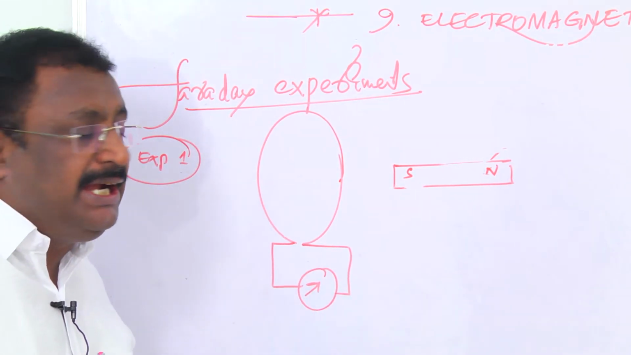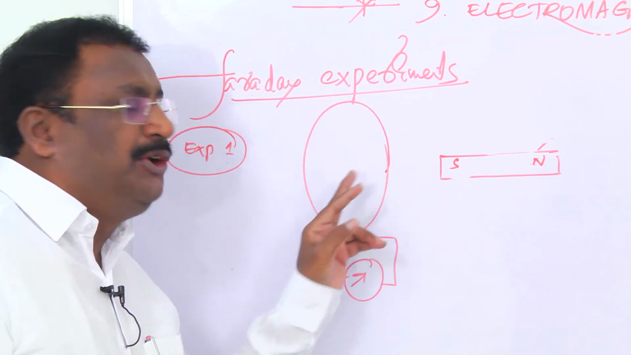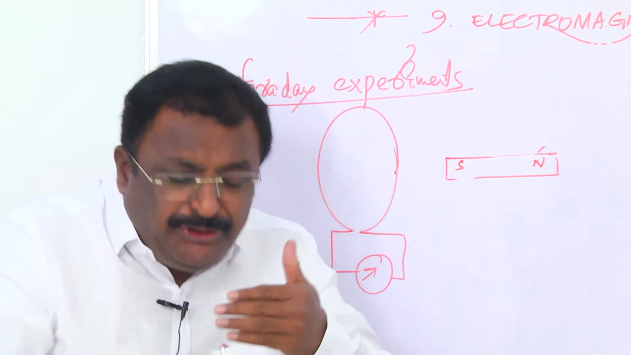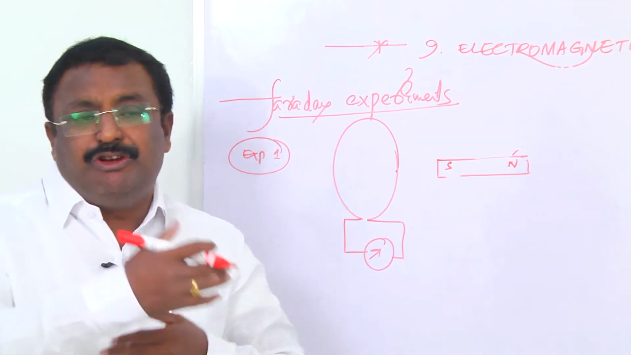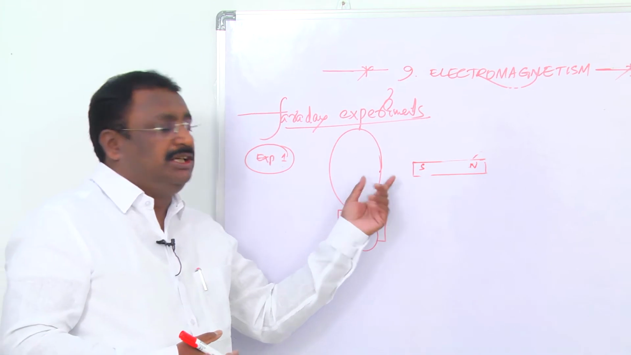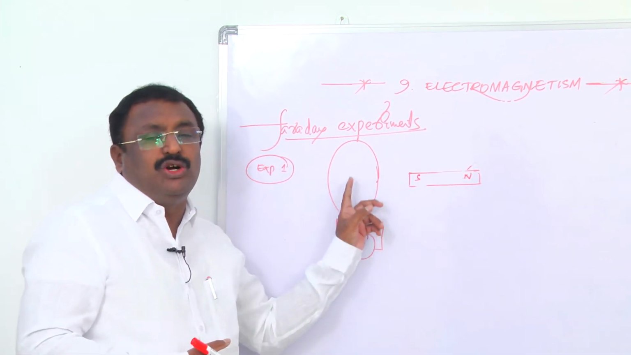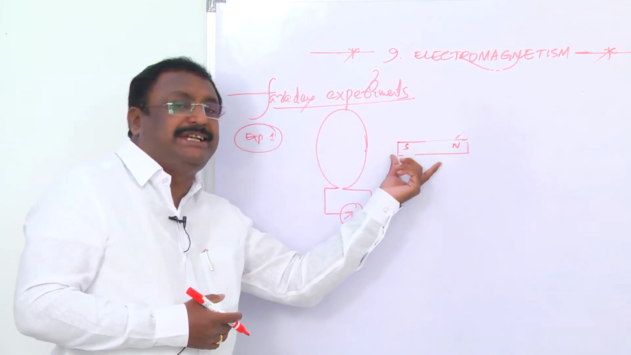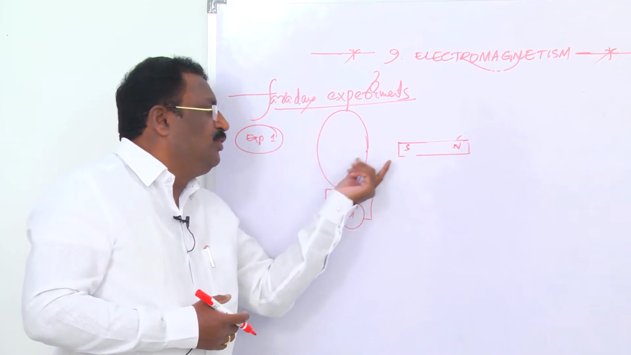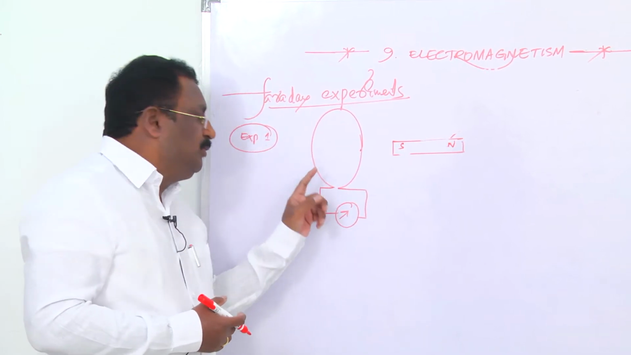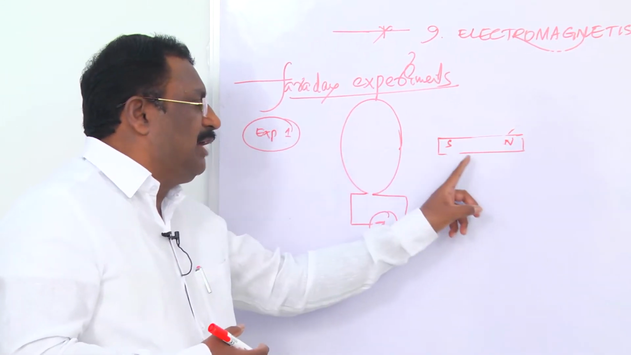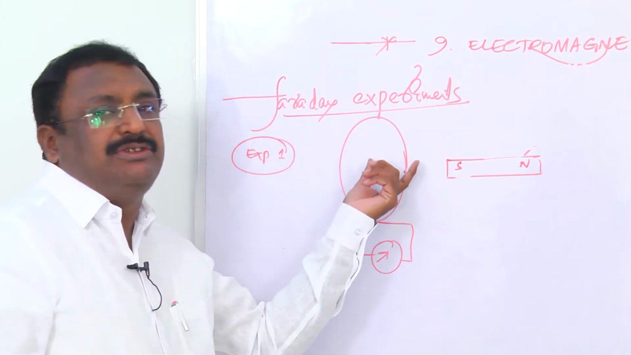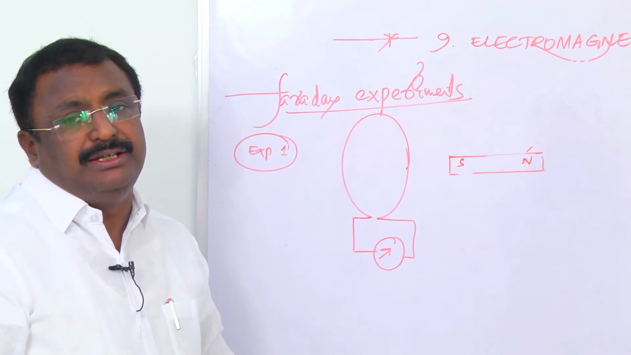So what do you understand? If there is relative motion between the coil and the bar magnet, there will be an induced EMF and an induced current in the coil. If both are at rest, no current is induced in the coil. If you keep the bar magnet at rest, the coil should be moved towards and away. Or if the coil is kept at rest, the bar magnet should move towards and away. Then only can we observe the induced current in the coil.